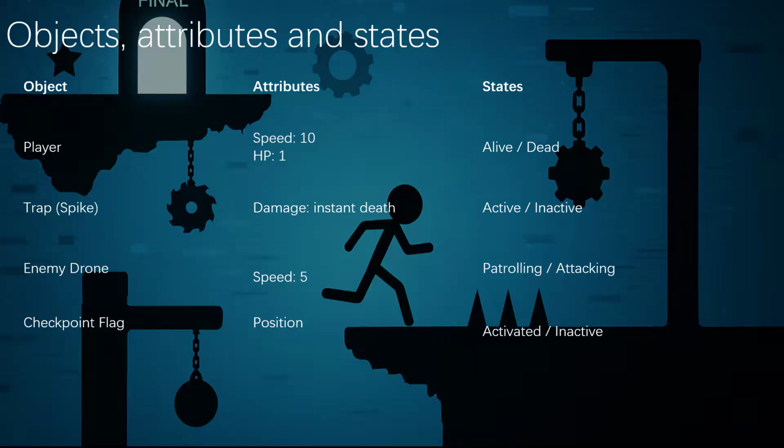Here's about objects, attributes and states. For the player, we have 1 HP and 10 speed. And what's more, in some levels, you can find some enemy drones, and their speed is lower than the player, but they can attack our player.